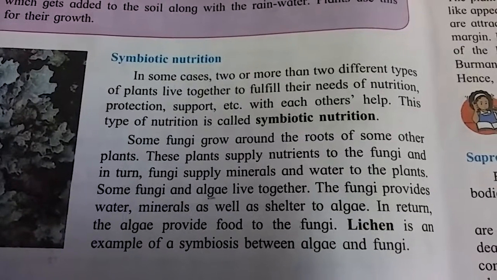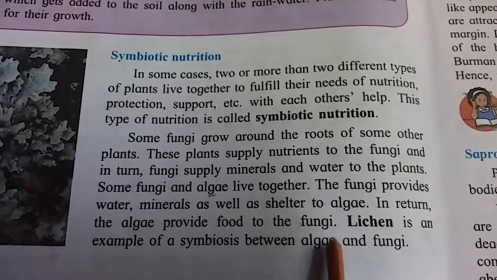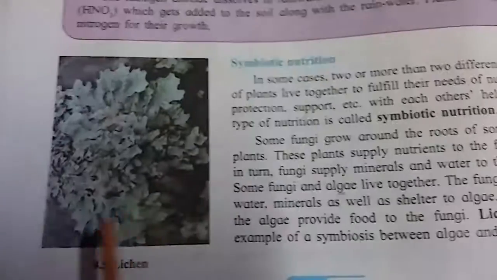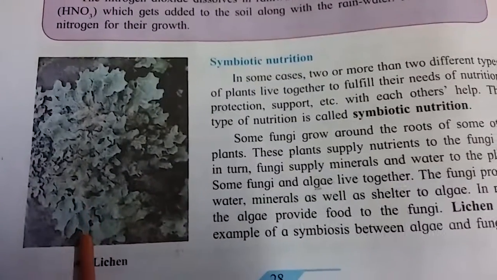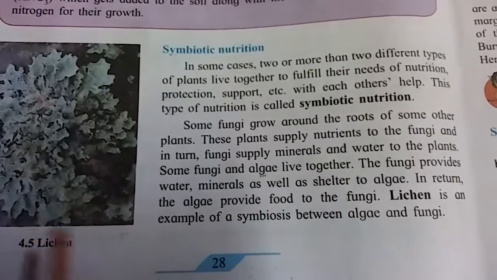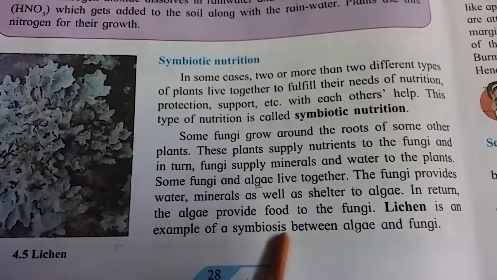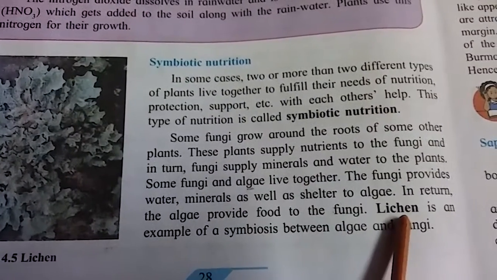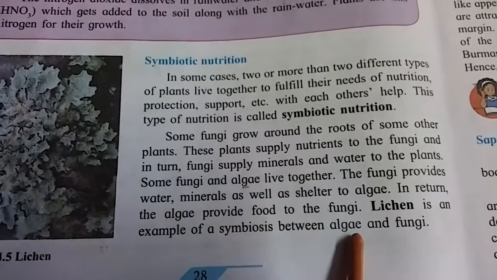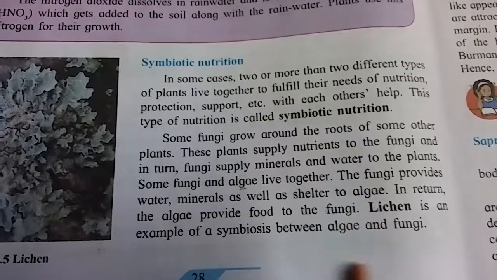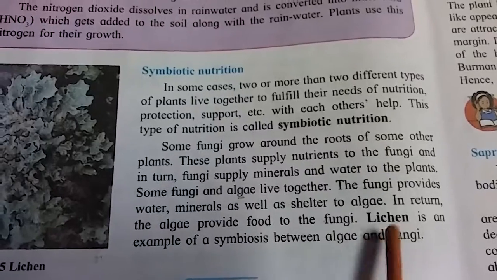Lichen is an example of symbiosis between algae and fungi. Lichen, see here, a picture is given. Lichen means algae and fungi, both living together. This is an example of lichen.